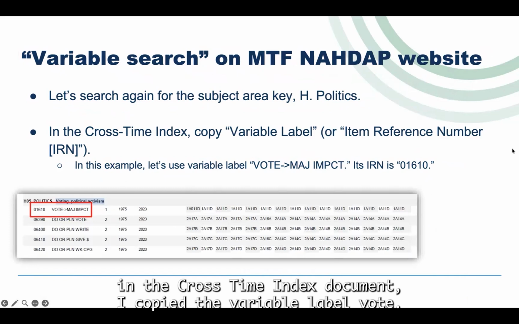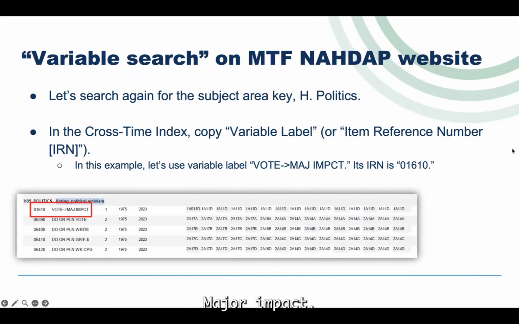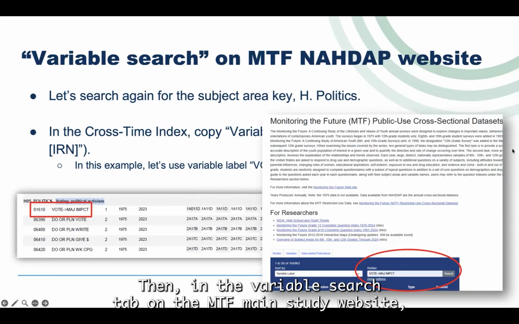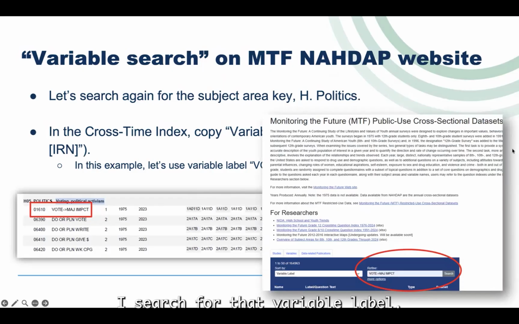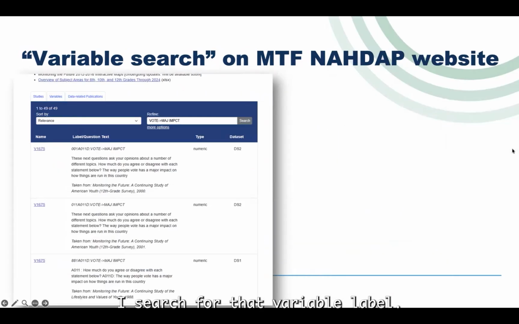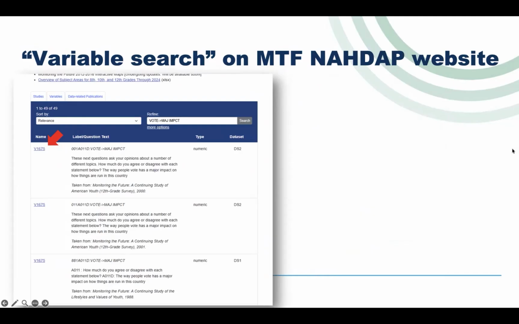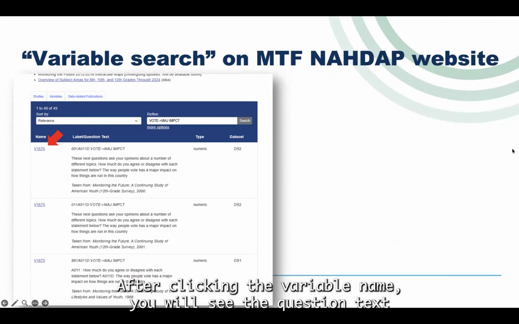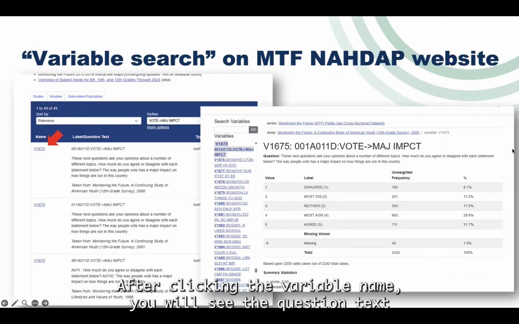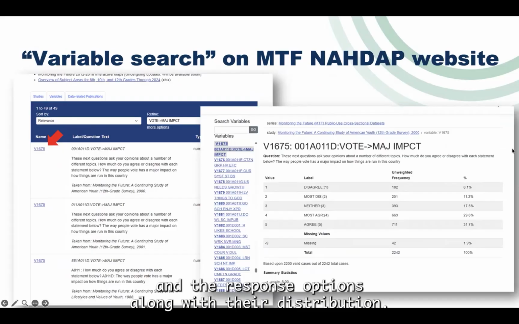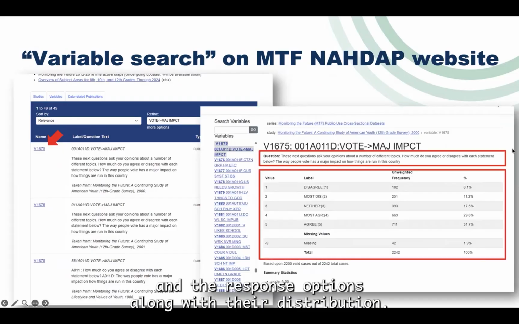Let's search for the question text for one variable from H, politics, in the MTF main study. In the cross-time index document, I copied the variable label vote, major impact. Then, in the variable search tab on the MTF main study website, I searched for that variable label. From the search results, I clicked on one of the variable names. After clicking the variable name, you will see the question text and the response options, along with their distribution.